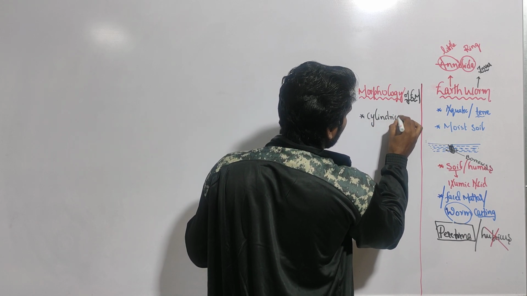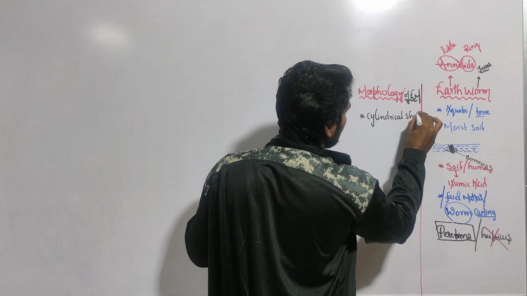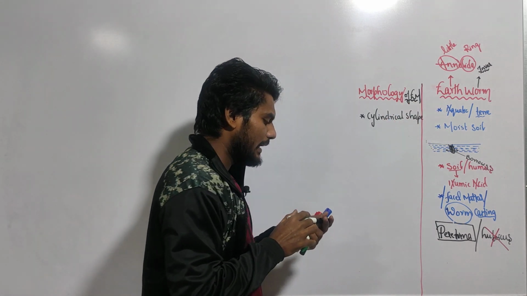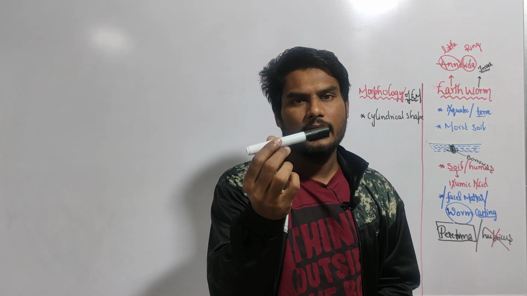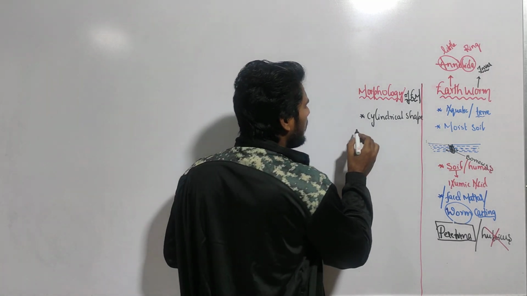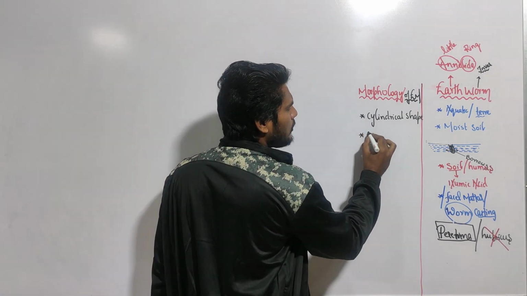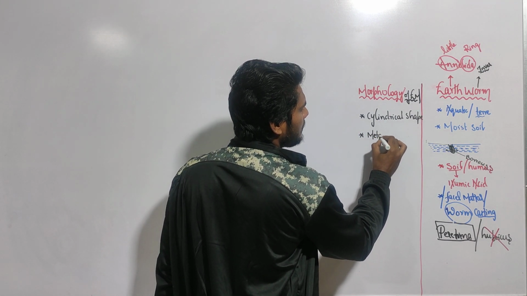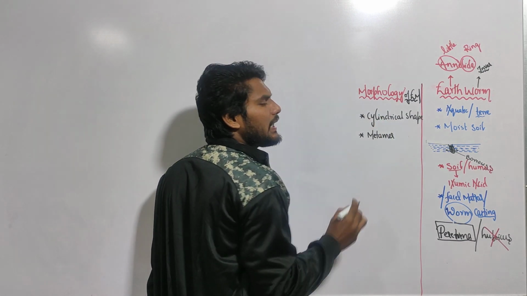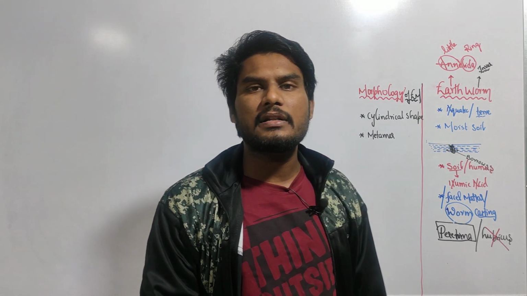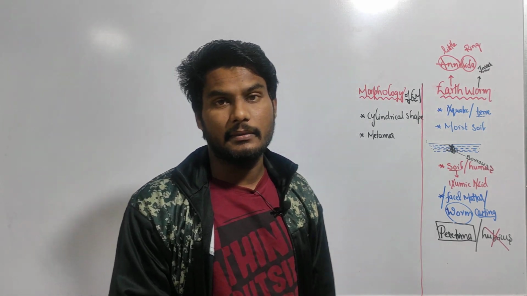The earthworm shape is cylindrical, like this marker. And the body of the earthworm is divided into a number of segments. Segments are also called metamers. The showing of metamers, this phenomenon, is called metamerism.